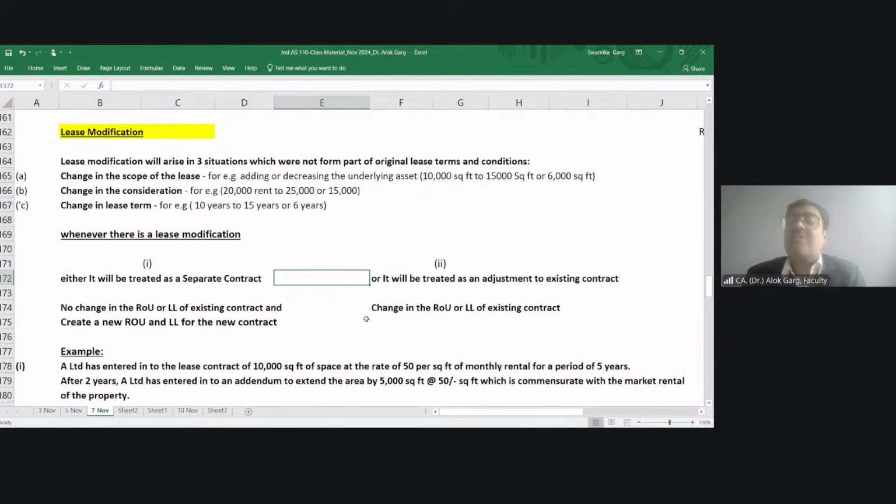And when the same question came in the exam, so many students made the mistake. And what mistake did they make? They considered 70,000 as a lease rent and 1 lakh as a maintenance expense. And they created right of use asset and lease liability on the basis of 70,000, right? They did the calculation on the basis of 70,000. So that is wrong. So the point is, if you need to control the long standards, big standards, because the question can come from anywhere.